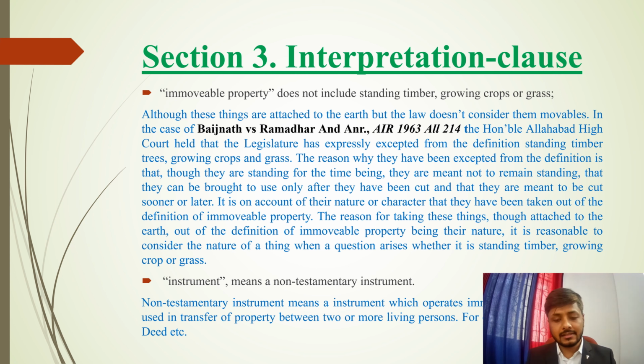Hence, in this act, if the word instrument is used, it only means a non-testamentary instrument and not any testamentary instrument. So if we read this definition, we will find that a non-testamentary instrument means an instrument which operates to transfer immovable property between two or more living persons. For example, a gift deed. For example, a transfer deed, etc.